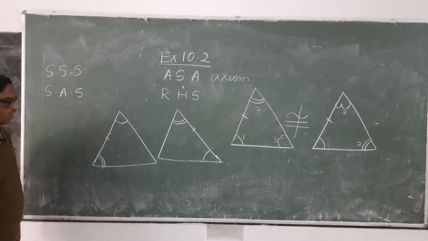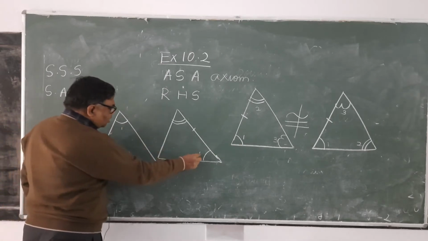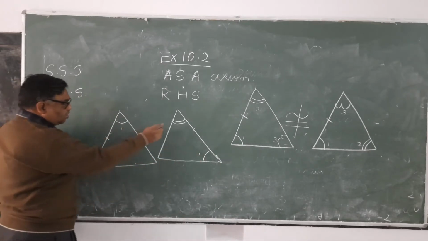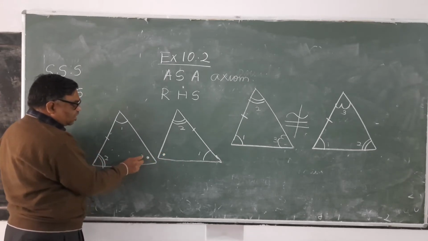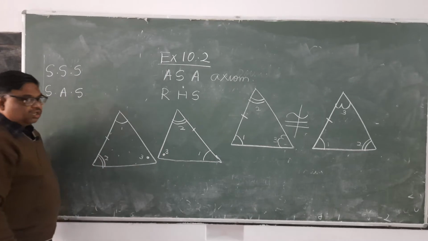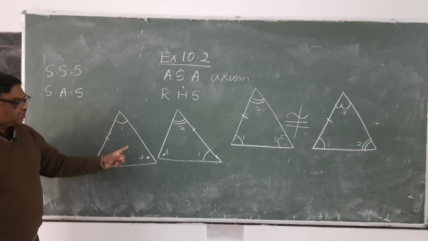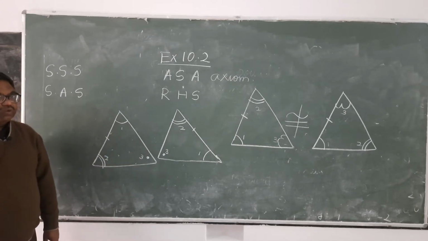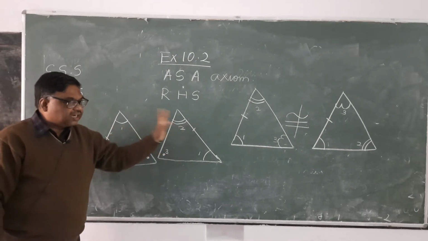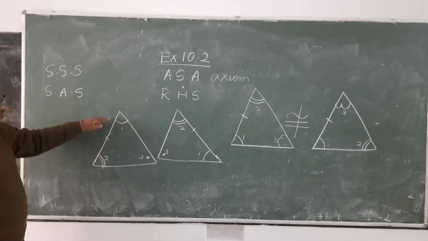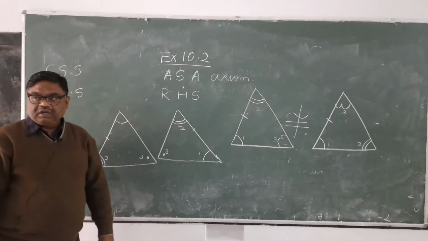Why are they congruent? You can see here, this equals this. You can take 1, 1. This equals this, given. Therefore, the third will be automatically equal to this. If two pairs of angles are equal between two triangles, then the third pair will be automatically equal. Now you see the equal side. This side is given equal to that side. It is touching which angles? 1 and 2. Here also 1 and 2. Therefore, both the triangles will be congruent.